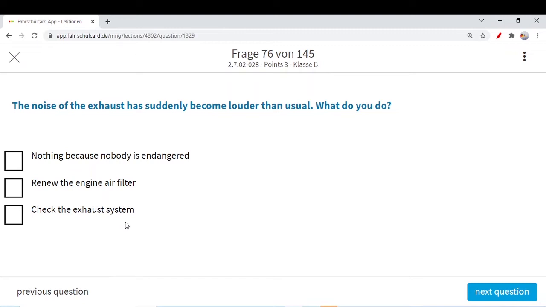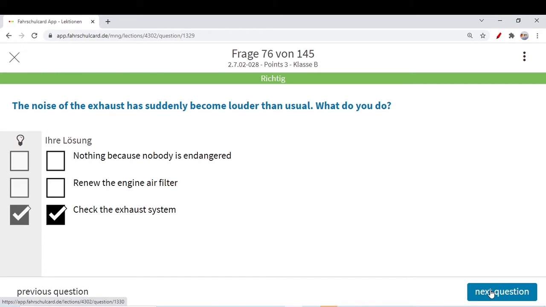It simply filters out particles or gases which are not environment friendly. Check the exhaust system. Simple answer: when there is loud noise, simply check the exhaust system. This answer is correct. Let's go to the next question.